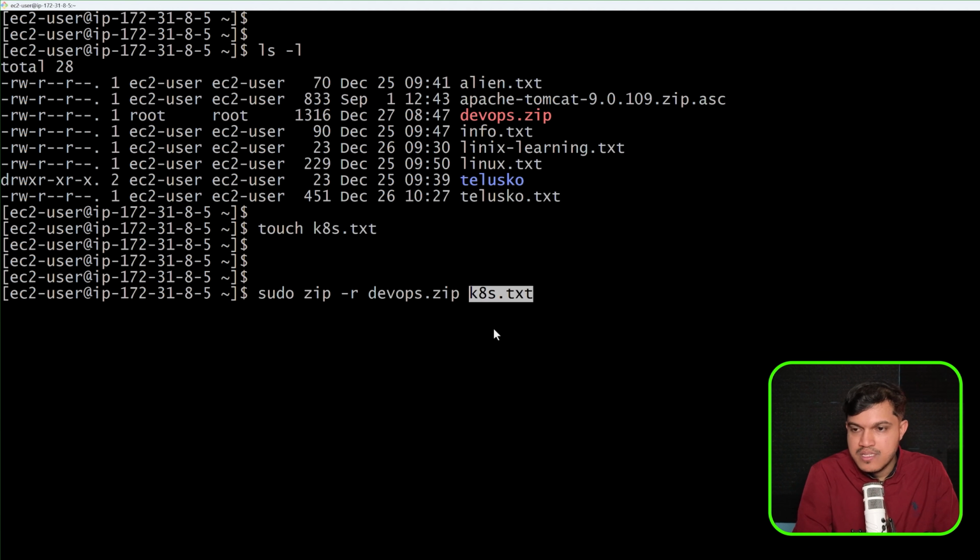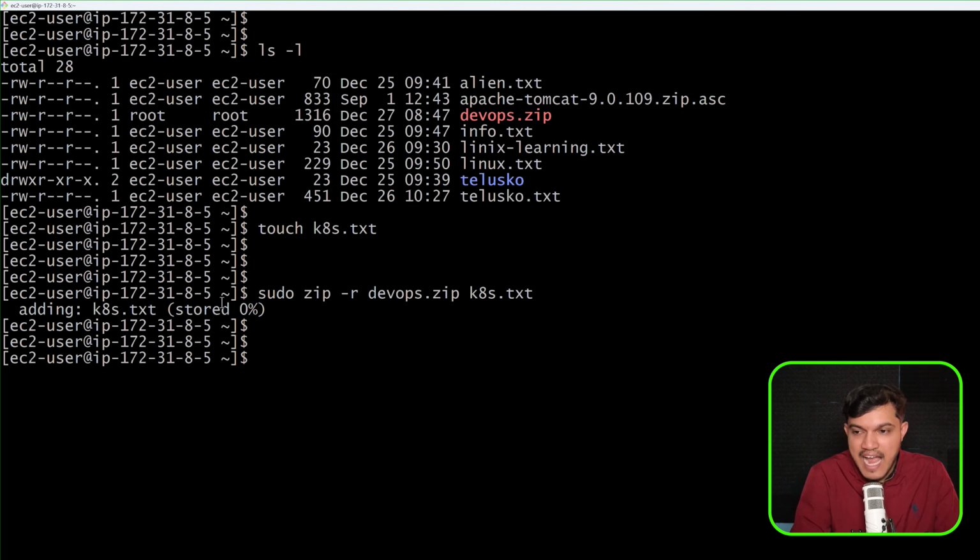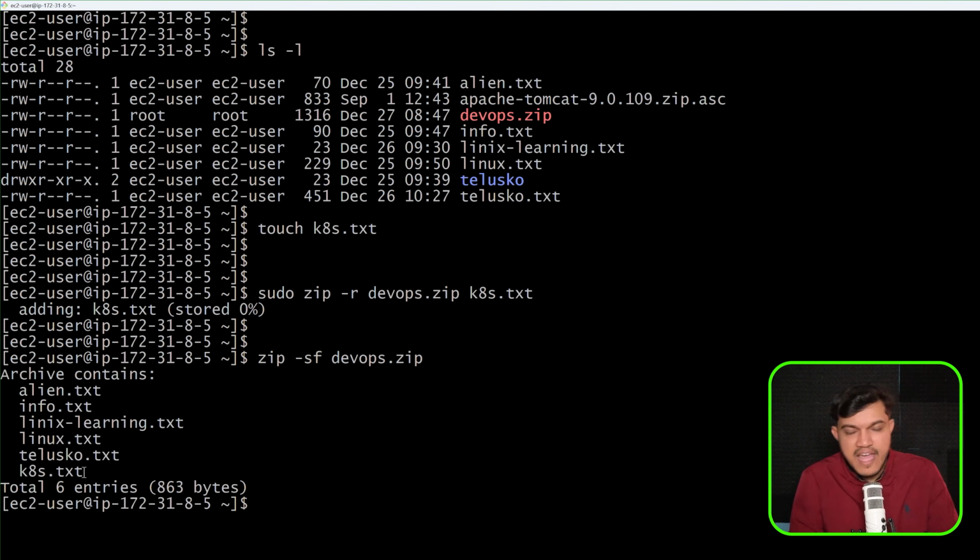The moment I run this, it will be available. You can see it has added. Again, if you want, you can check this. I'll say zip -sf, and if you just run this to see what we have inside this file, you will be able to notice that. Okay, you can see we have this Kubernetes file also. So can we add one extra file into the existing zip file? The answer is yes, that is possible, and that is what we have achieved.